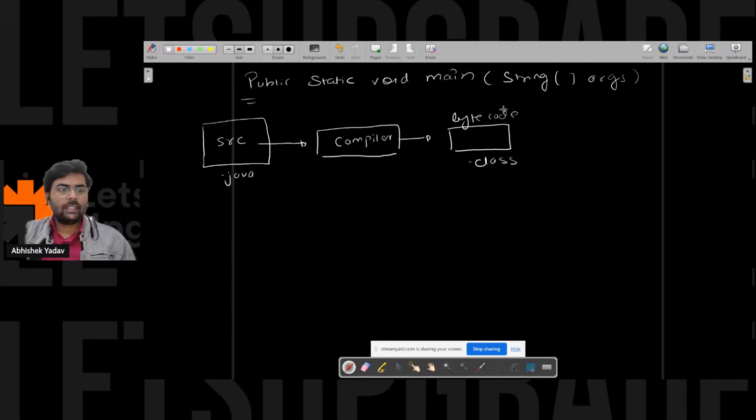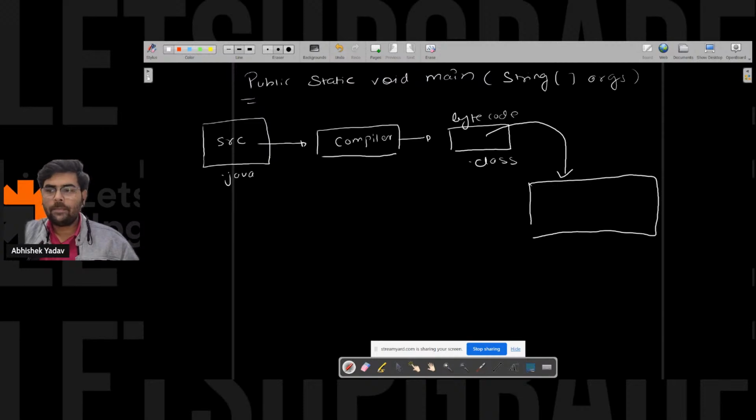Bytecode is what? Encrypted code. Okay, bytecode is what, guys? Encrypted code. And this .class file will be taken by the JVM. JVM is nothing but a program that is running on top of the operating system. It will take your bytecode and interpret the bytecode line by line, right everyone? Till this point we have discussed.